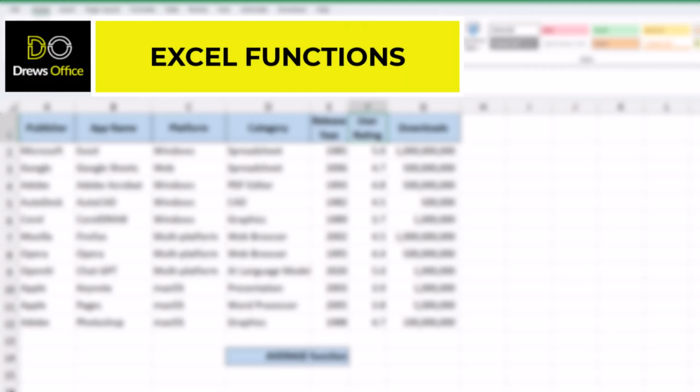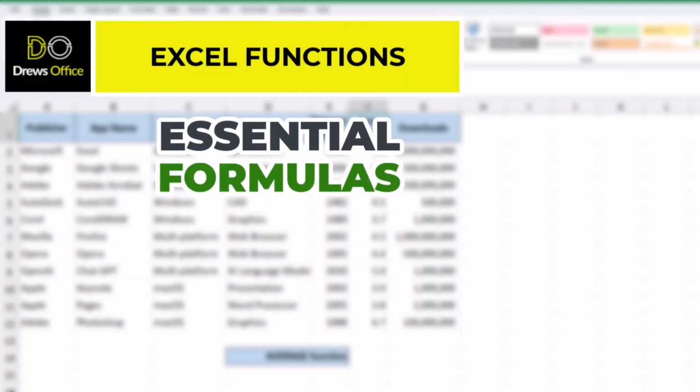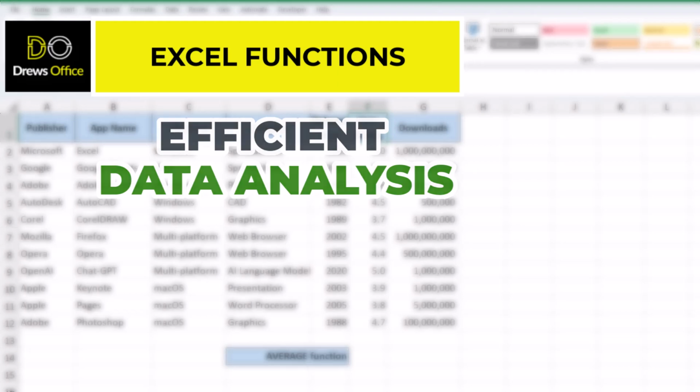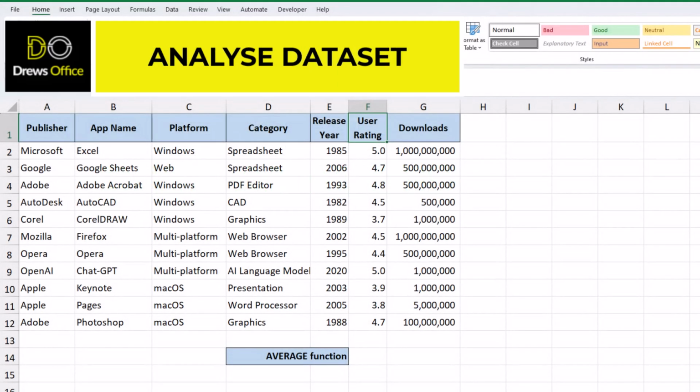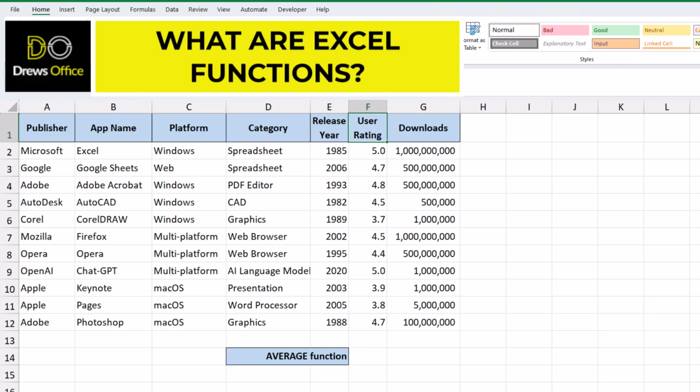Welcome to the Excel tutorial, where we explore essential formulas for efficient data analysis. How can Excel functions help us to analyze this data set? Before we dive into specific formulas, let's understand what Excel functions are.